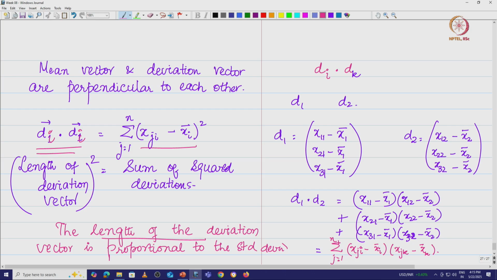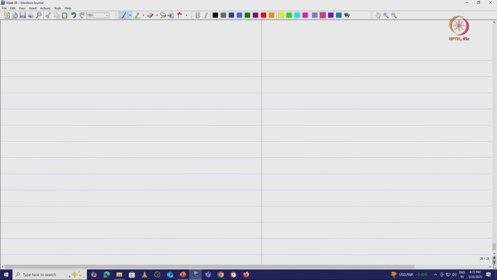Right, that is interesting. So, this is the term that we are looking for. We had di, let me put this as di dot dk. So, this is what we have.